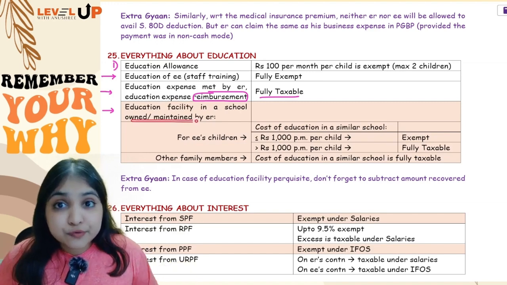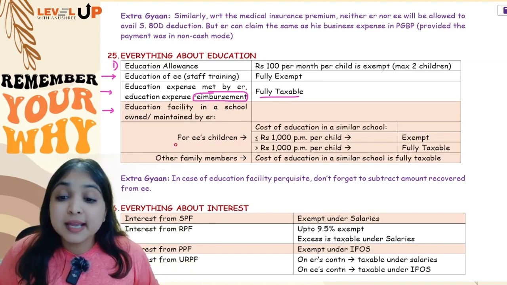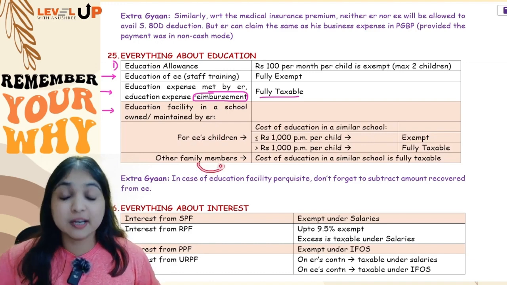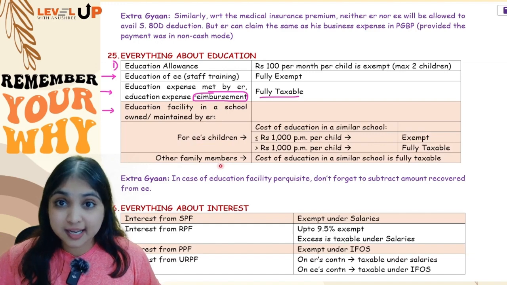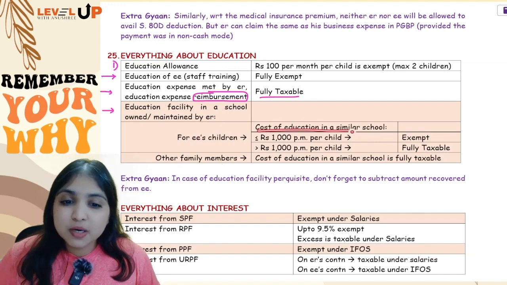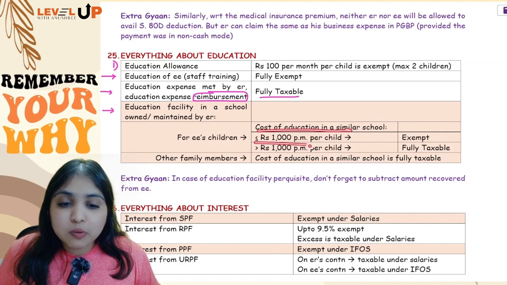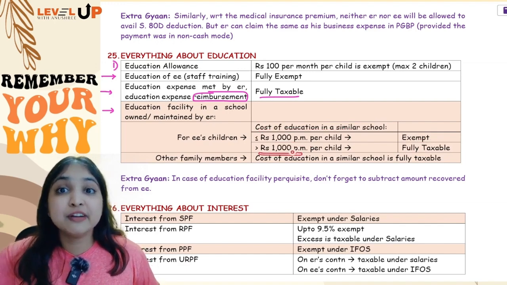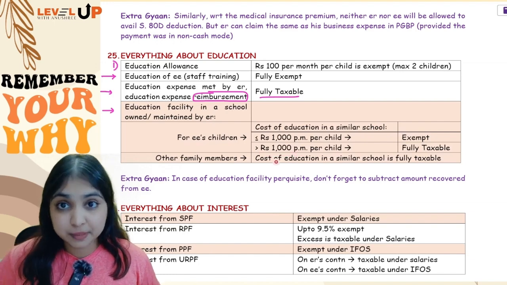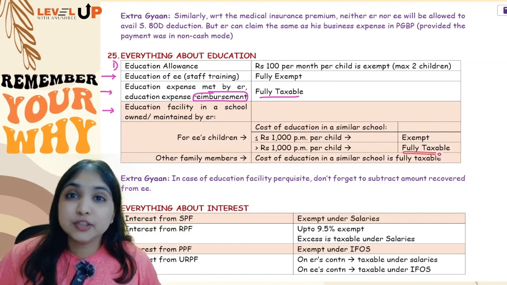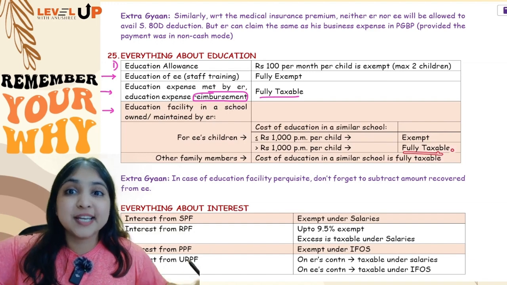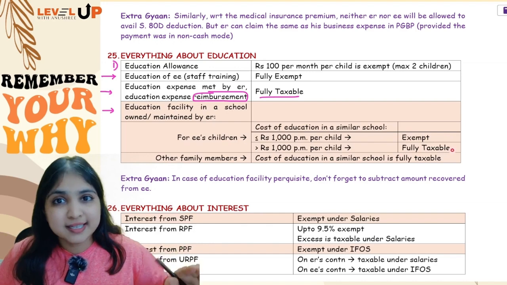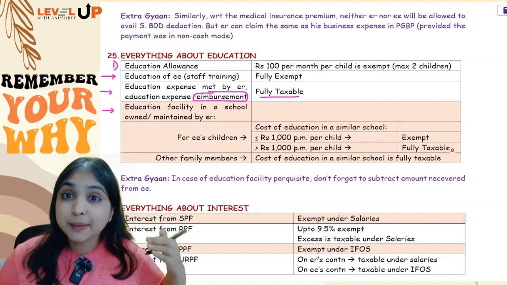Okay. Now first of all, you will see who is getting educated. Is employee's own children getting educated or any other family member is getting educated? If employee's own children are getting educated, you will see what is the reasonable cost of education. If it is up to 1000 per month per child, it will be exempt. If it is more than 1000 per month per child, like for example, if it is 1200 per month per child, then 1200 will be fully taxable. I am not saying up to 1000 exempt, beyond that excess taxable, like that I am not saying. So if it's up to 1000, it's exempt. If it is more than 1000, it's going to be fully taxable.